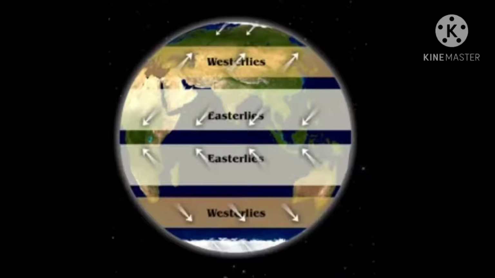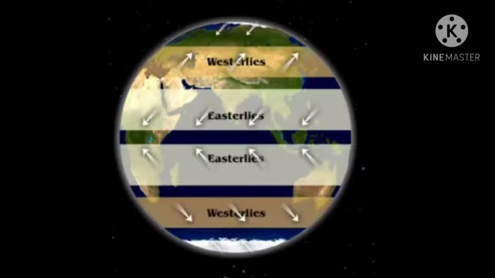In both the hemispheres, the winds blow from the high pressure area between 25° and 35° parallels to the equatorial low pressure belt. Due to rotation of the earth, their original direction changes.